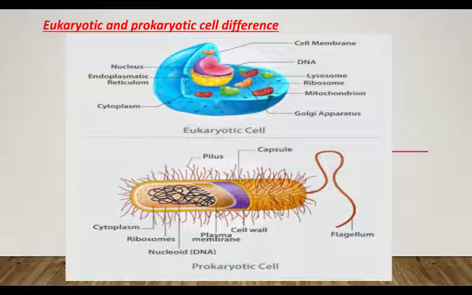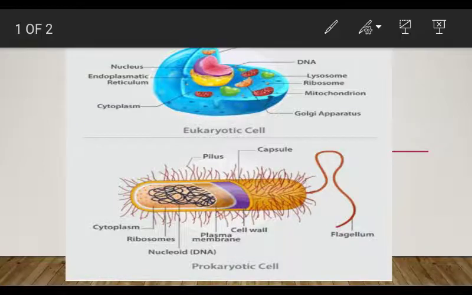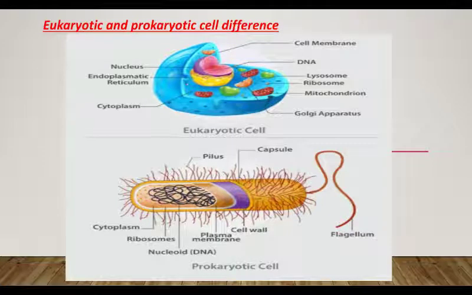The cell size of eukaryotes ranges from 10 to 100 micron, while in case of prokaryotic cells, it will range from 1 to 10 micron only.